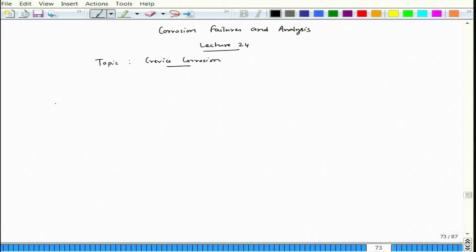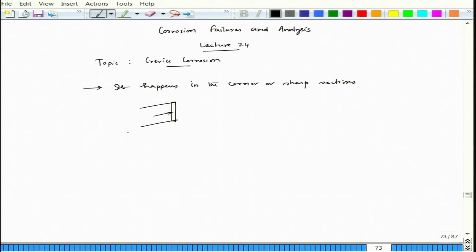So, now if we see crevice corrosion, it happens along corners or sharp sections. For example, in this door case we have a sheet metal block and this is the metal part, and there a small crevice forms.